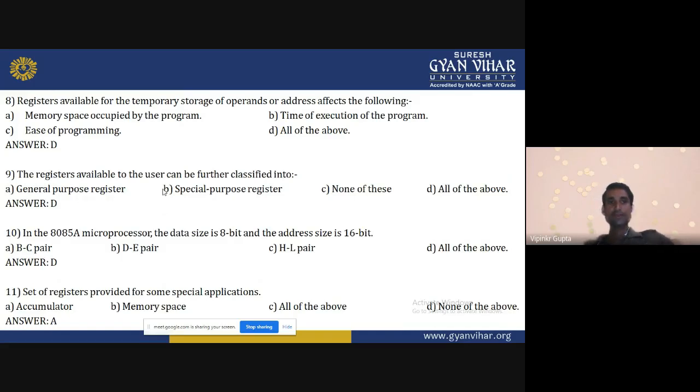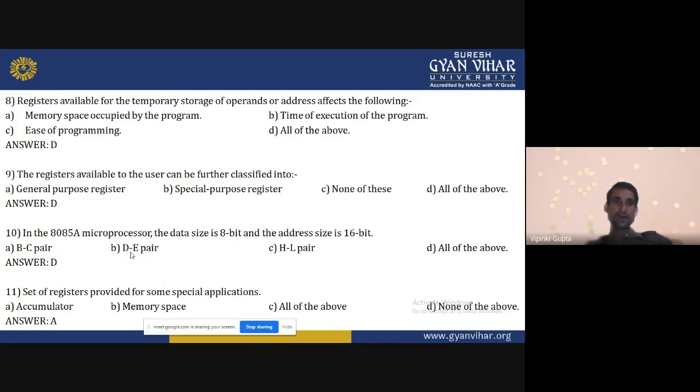In the 8085A microprocessor, the data size is 8 bit. The address size is 16 bit. It is the BC pair, DE pair, HL pair, and all of the above. In pair form, when we are using it as an address, it works as a 16-bit address. And when we are using it for data, it can store 8-bit data. So all the three are using 8-bit data and 16-bit address. So D is the correct answer.